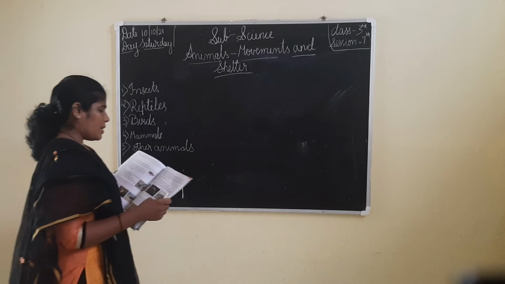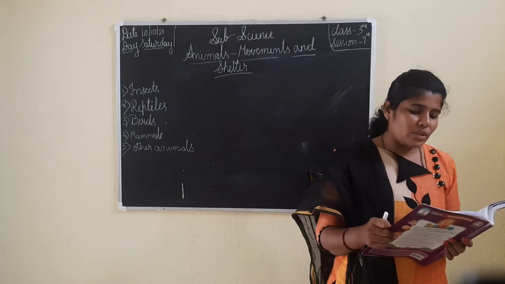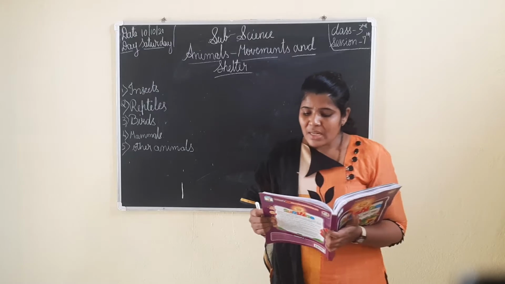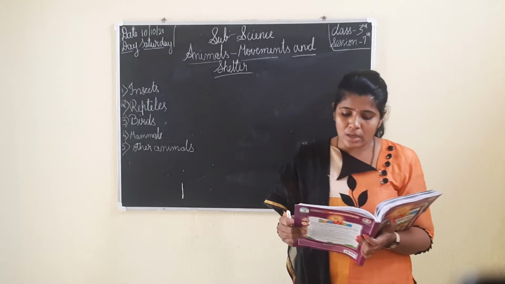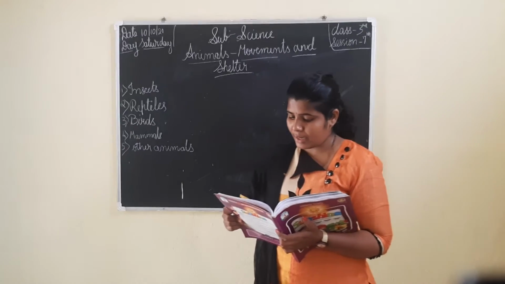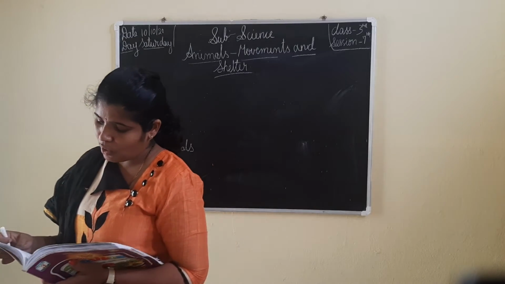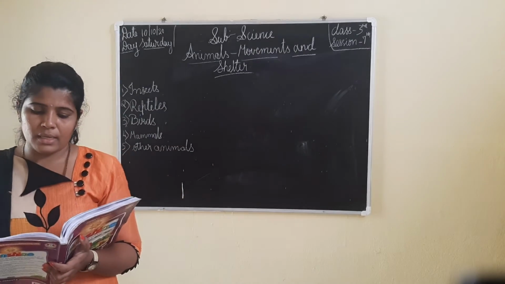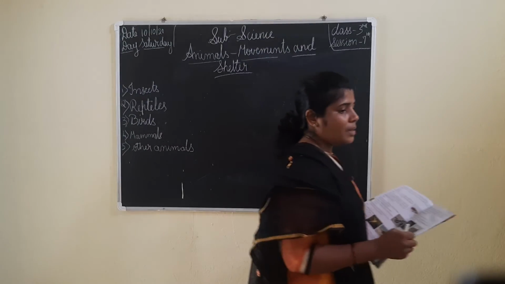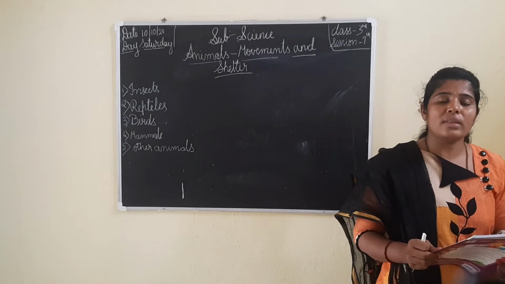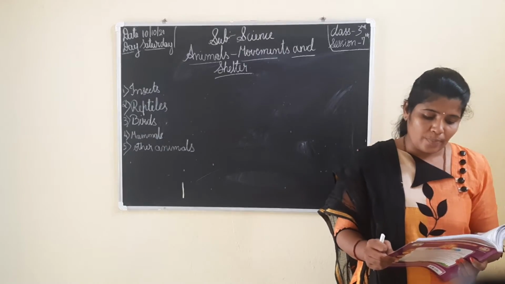Next is about the mammals. Most mammals move with the help of four legs. They walk, run and jump with four legs. Mammals such as dogs, cats, lions and cows move with four legs. Humans use only their legs, that is hind limbs, for walking and running. They use their forelimbs or arms to hold things. Almost all mammals, 99 percent, will walk with the help of their four legs itself, that is two forelimbs and two hind limbs.